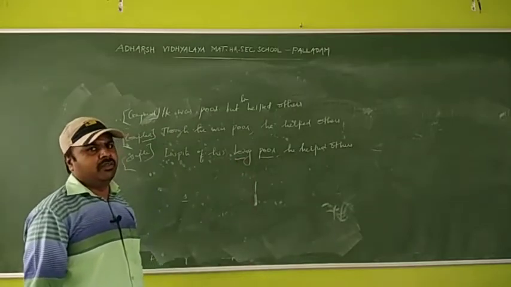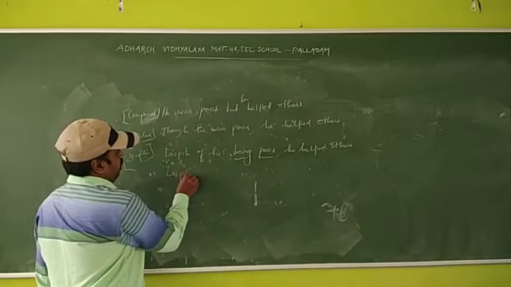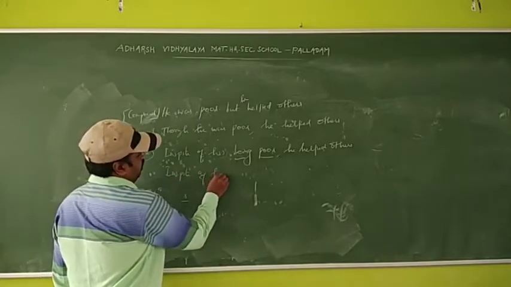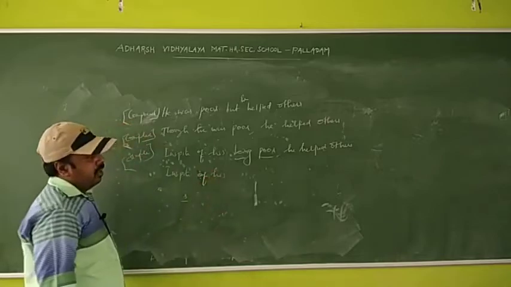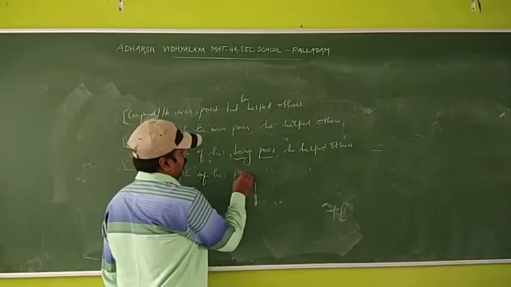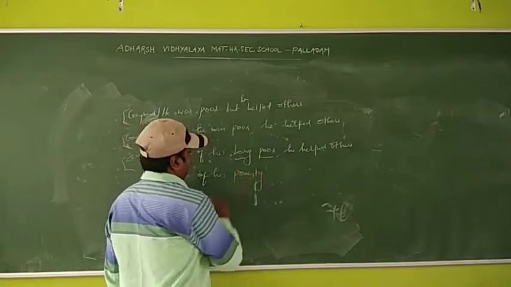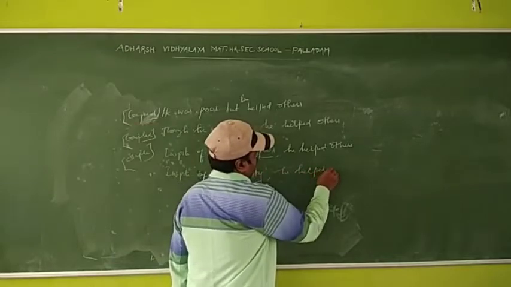Being is also a non-finite verb. And the other part is okay. In spite of his. What is the noun form of poor? That is poverty. In spite of his poverty, he helped others.